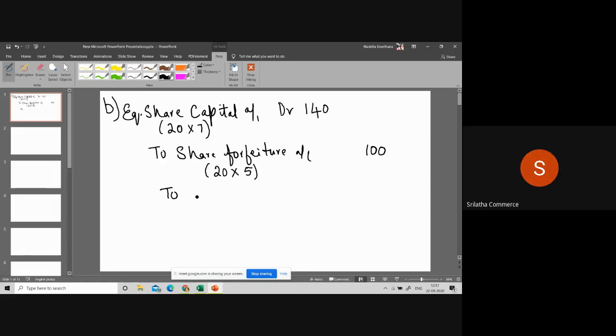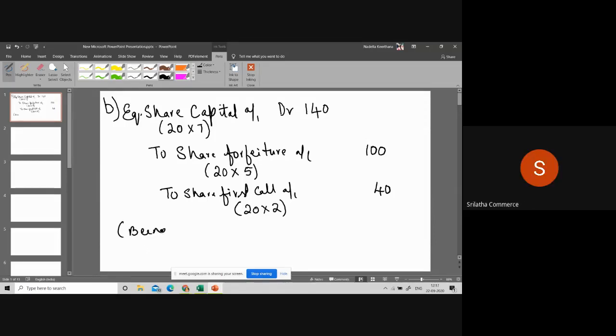Share first call account. Why am I saying 2 rupees first call? Because one more call has to be given by the company. Isn't it? 3 rupees. So we can say share first call account. Ma'am, who is that? Please mute yourself. 20 into 2, which comes to 40. Is it clear?